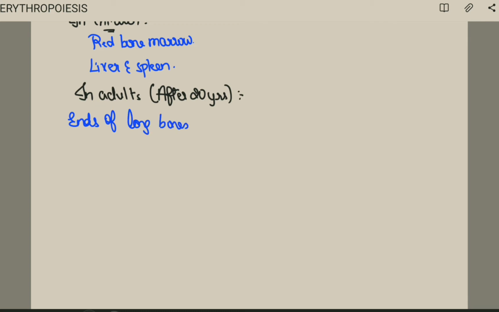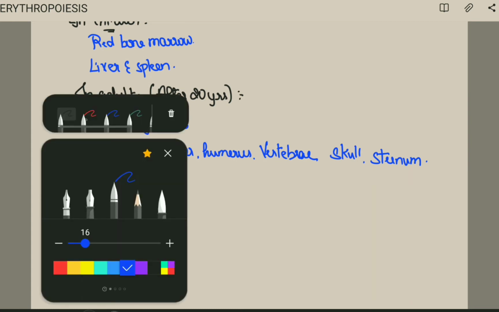What are the ends of long bones? Can you give me examples? Yes, that is femur, humerus, or vertebrae. Yes, any other examples? Skull, sternum, very important. Okay, now, so this is about the adults after 20 years. Fine. Now let us move on with the stages.